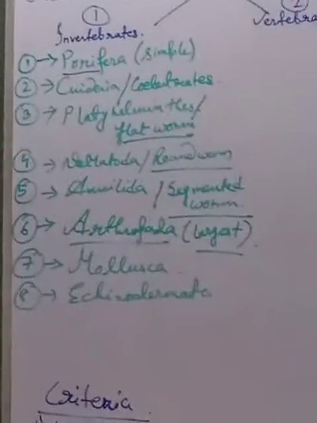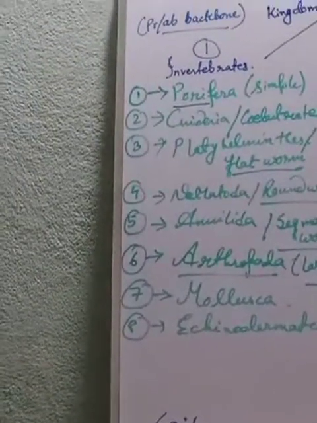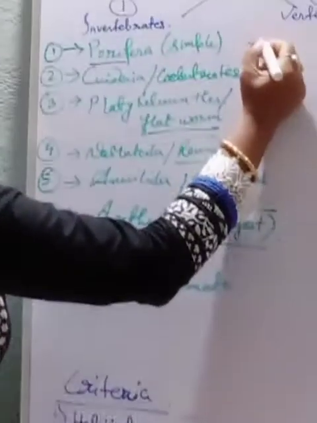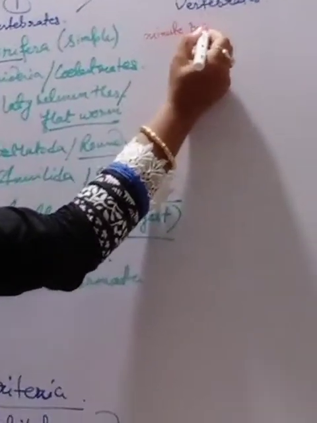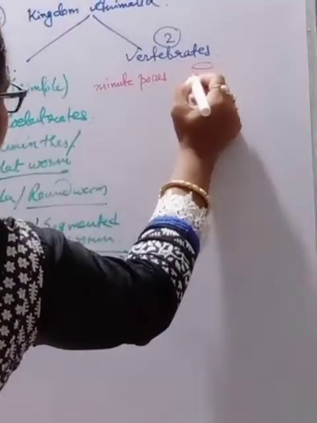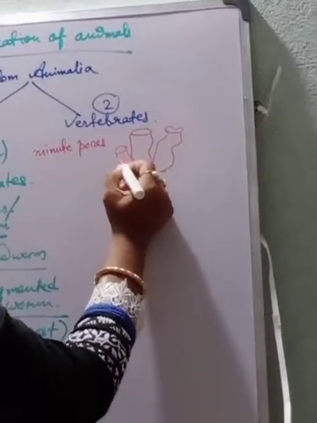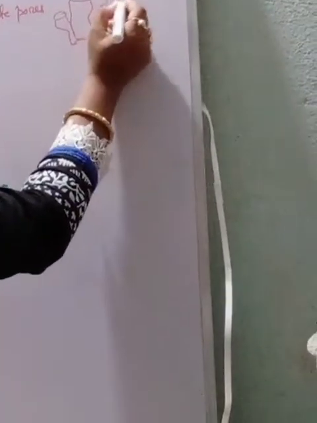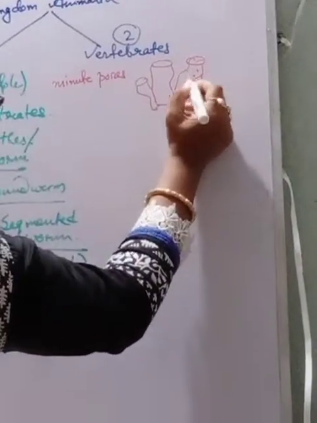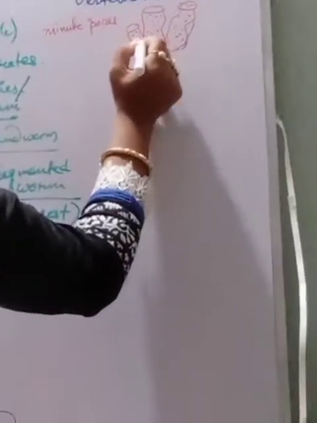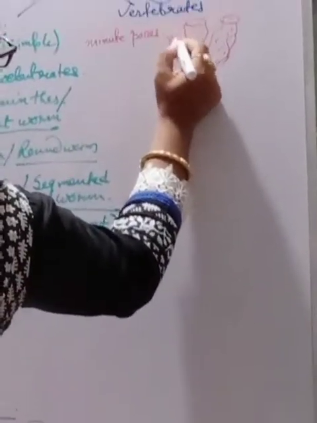Do you know the meaning of porifera? The word pori means pores. Simply, the organisms have minute pores in their bodies. They have a large number of pores in their bodies. If I try to draw it, they are like this only. They are surrounded by pores. Throughout the body, they have pores.